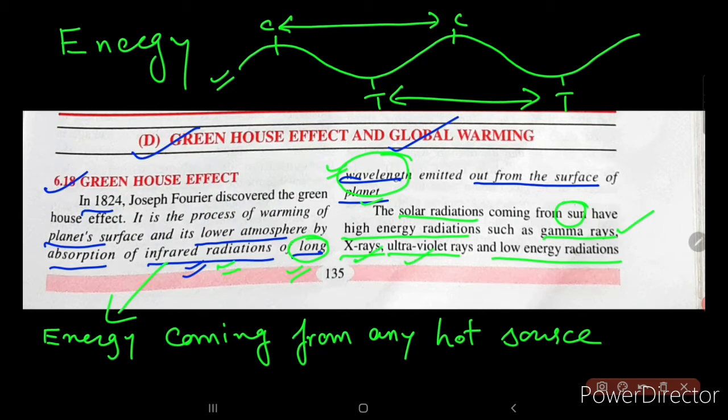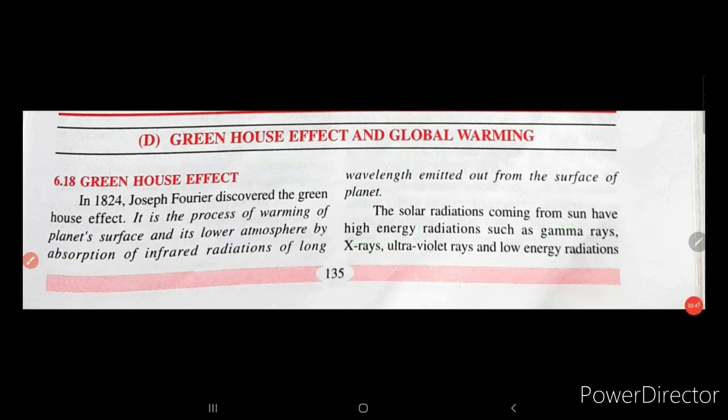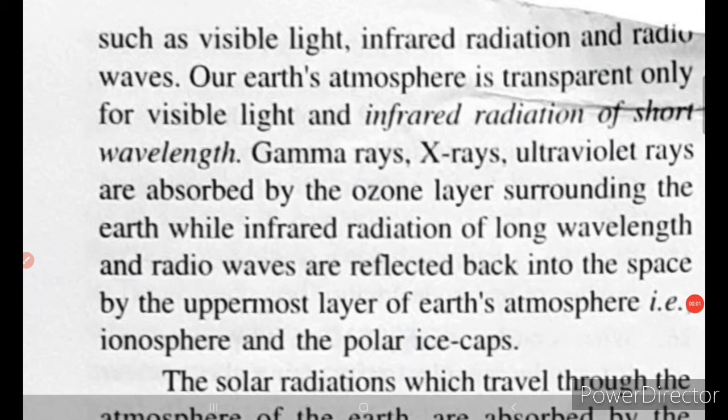Those that have high energy will have less wavelength. So gamma rays, X-rays and ultraviolet rays all have less wavelength, and low energy radiations will have long wavelength. Let's see what those are, such as visible light, infrared radiations and radio waves.